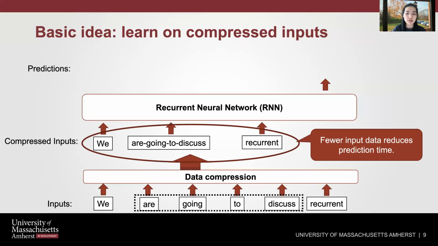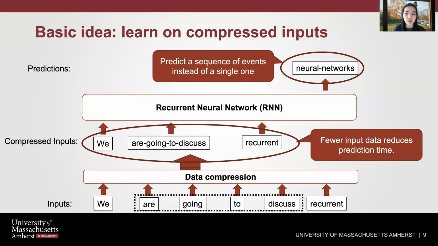Because the input data sequence to consume is much shorter, we are able to reduce the time to make our prediction. When we make a prediction, the predicted symbol can be a sequence of events instead of a single one. This can also help us increase the prediction scope.